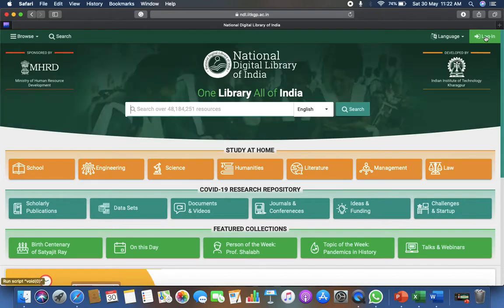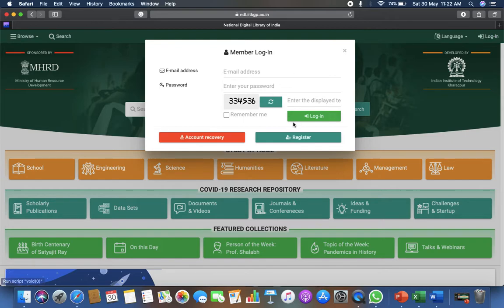Next, how we can log in and what are the benefits of logging in. Log in here with the help of your email ID and password. If you are not registered, then register with your email ID and personal details, which will give you insights about the things you have previously covered. If you have seen some pages, you can save those links in your profile so that whenever you come back you do not have to search for them again. That will store your data and create your own library or directories in your profile.